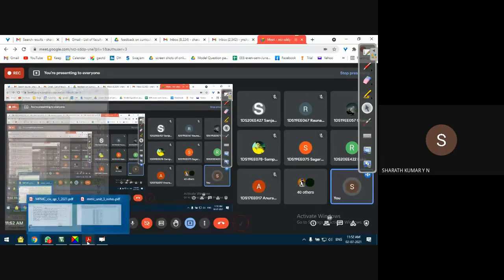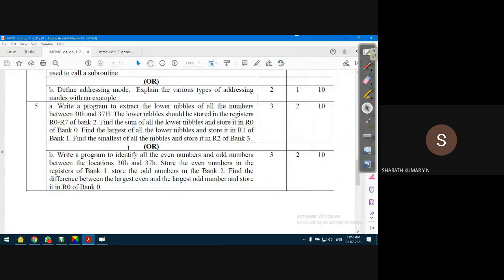Let us wind up with the 5B program. What is the 5B program? Let us look into it. Write a program. Of course, it's not specified whether assembly or C, so at this point it is very clear we are writing the assembly code. In the exams, you will have clarity whether you have to write an assembly program or a C program. If nothing is specified, you can decide; you can write an assembly program or a C program. That is left to you.